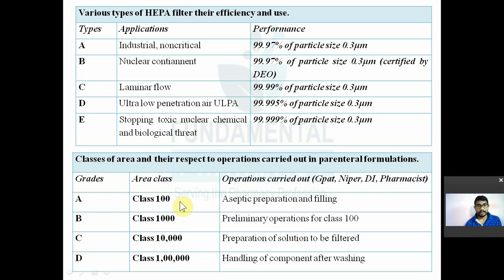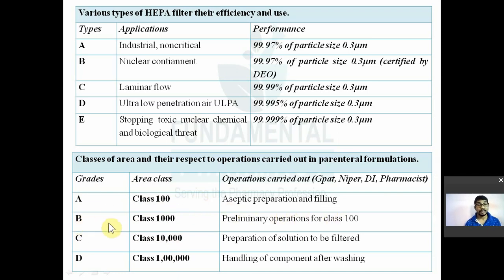So in this area there will be not more than 100 particles per cubic feet of 0.5 micron size और larger. कि ये क्लास 100 एरिया में 1 क्यूबिक फुट में 100 पार्टिकल से ज्यादा नहीं होना चाहिए, तब भी उसको क्लास 100 बोलेंगे. कितने साइज का, 0.5 माइक्रोन और लार्जर. So it is known as an aseptic area and it is used for aseptic filling and preparation.